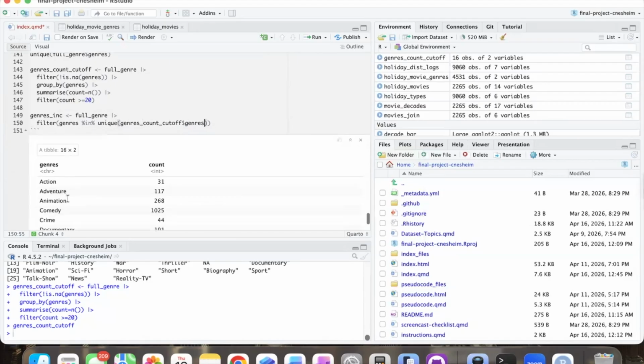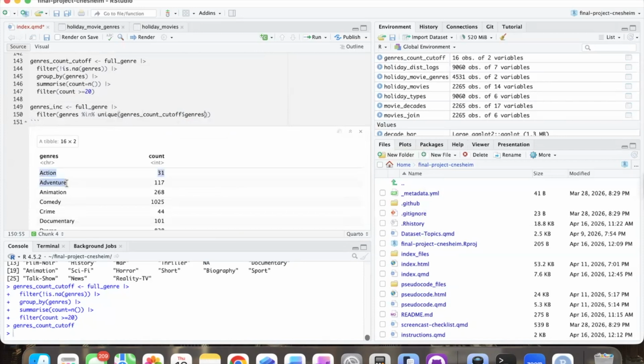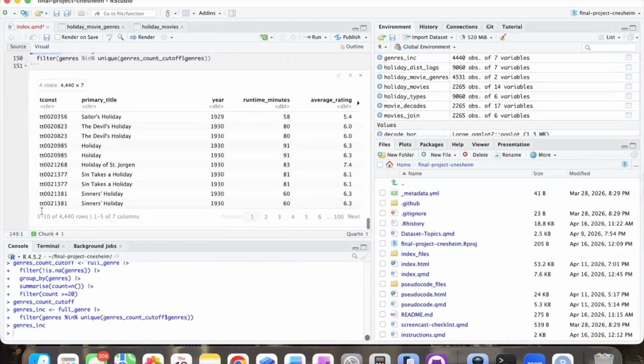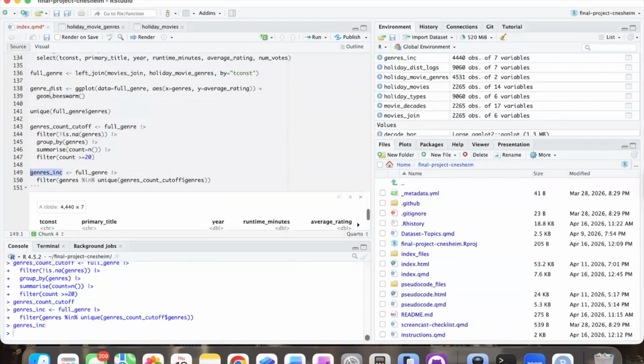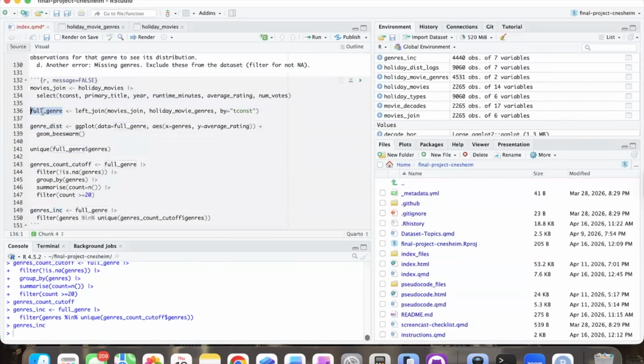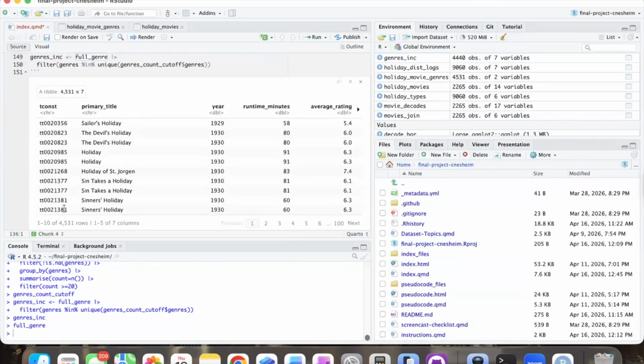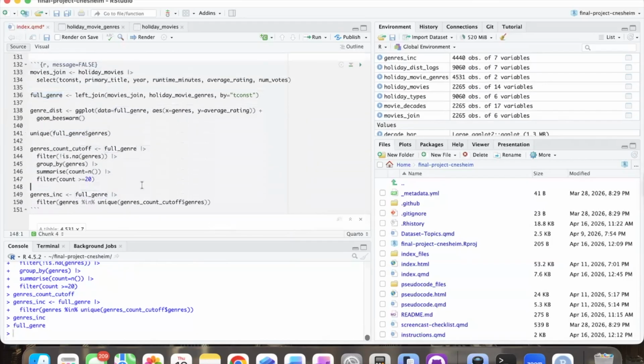So if the genre is action, adventure, animation, comedy, etc., it will be included. And if not, it will get dropped off. So let's see. Let's first do, okay, 4,440. Let's see, how many did full genre have? Okay, so that didn't really drop off a ton, but let's see if it made our plot a little better.